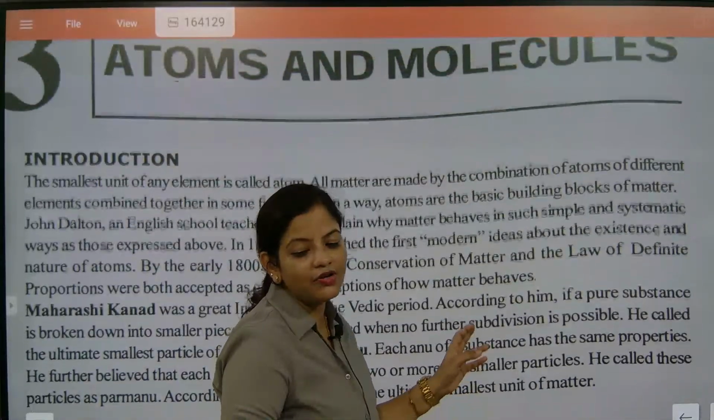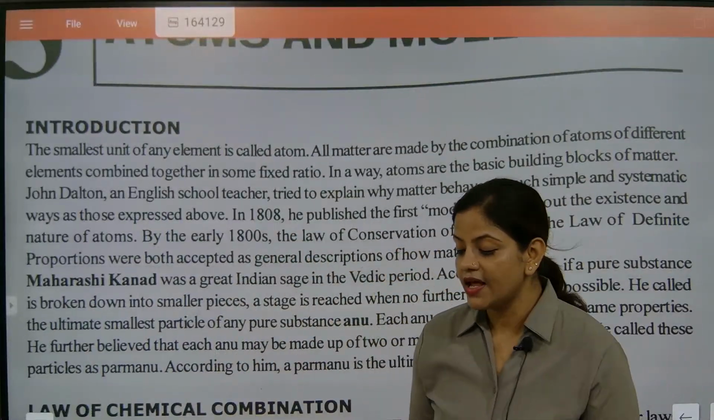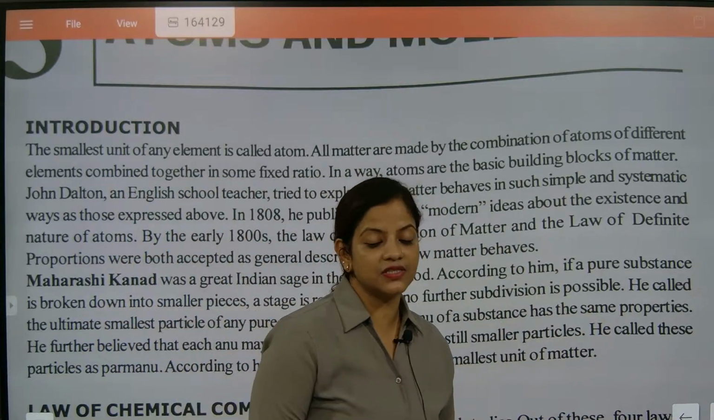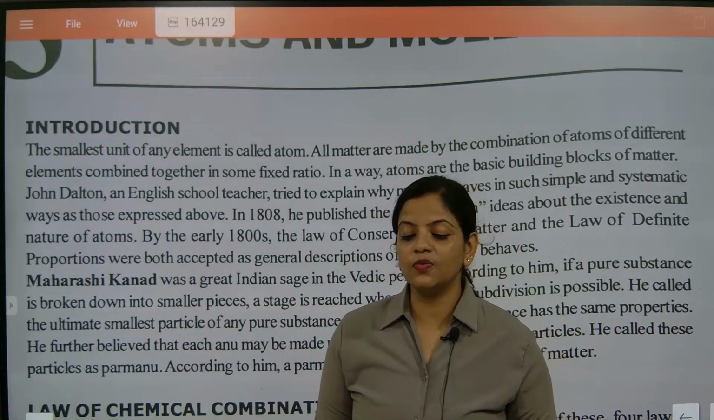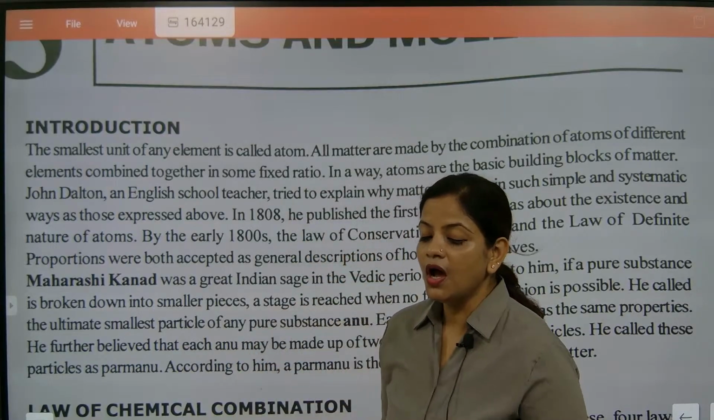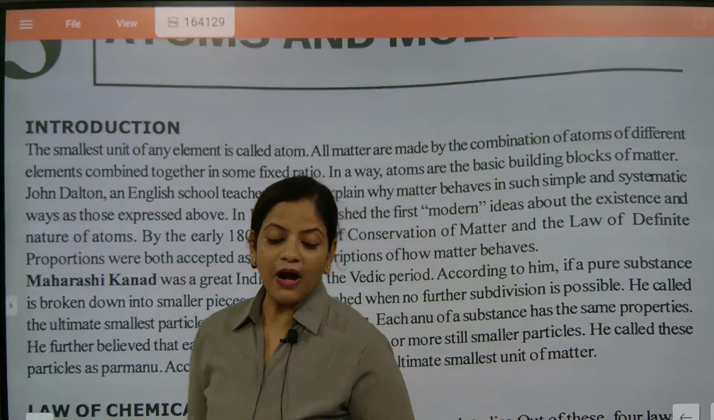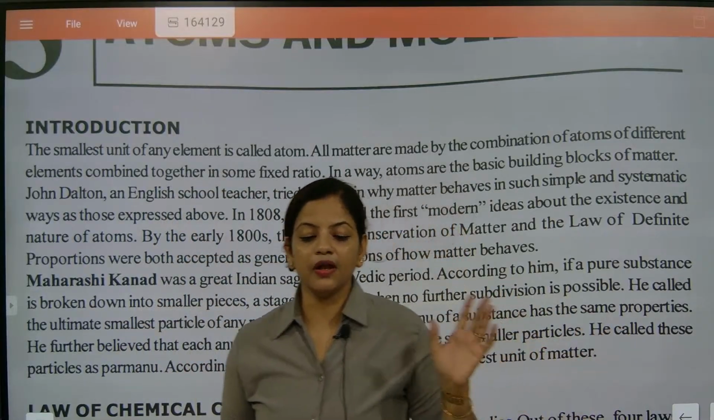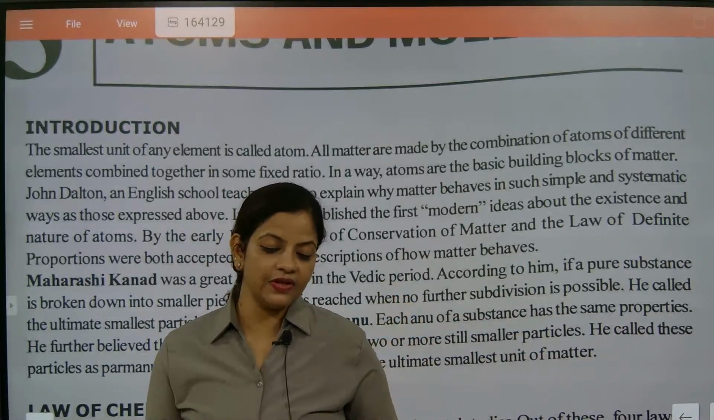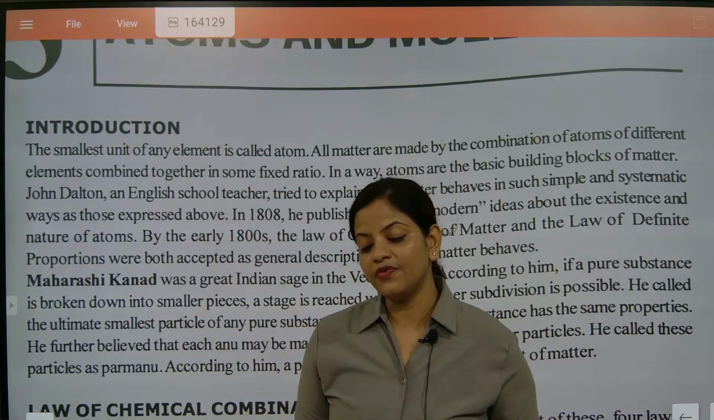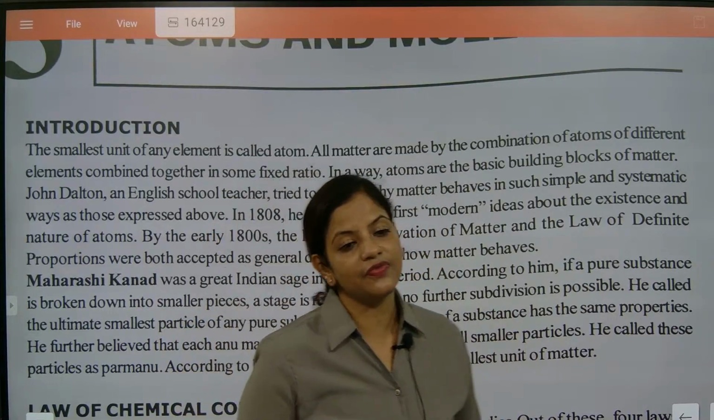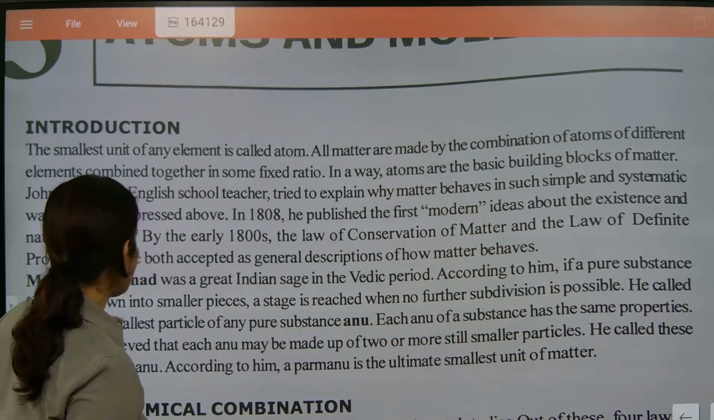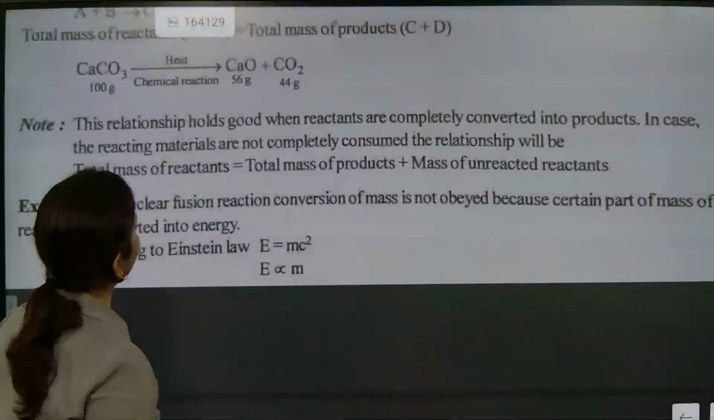Maharshi Kanad talked about atoms. He proposed the word anu, and he told about anu and the subatomic particles as Parmanu. Understood? So Parmanu and Anu, he has exactly given the word. Got it. So after that we talked about chemical change, and after that we talked about nuclear change.